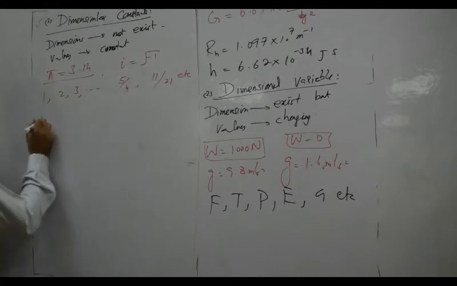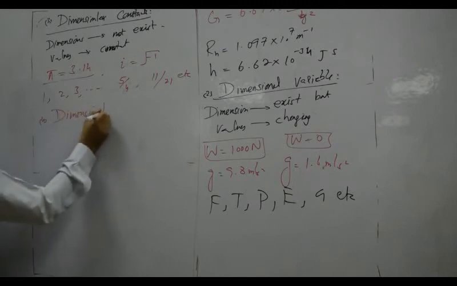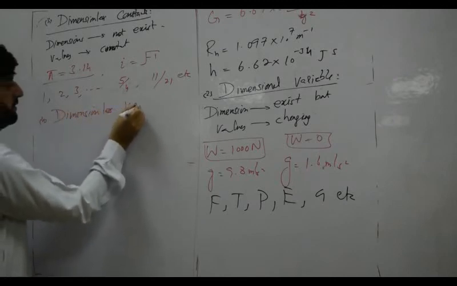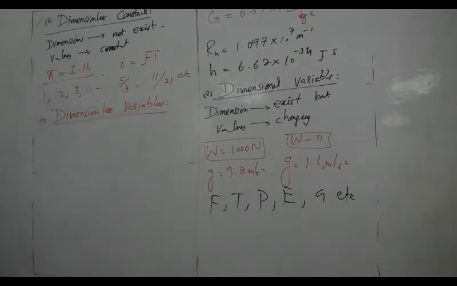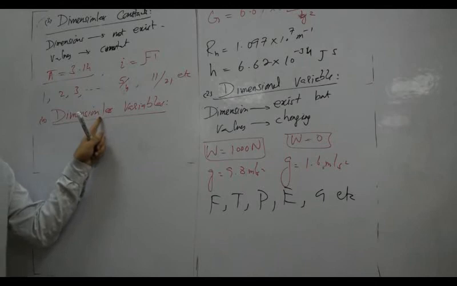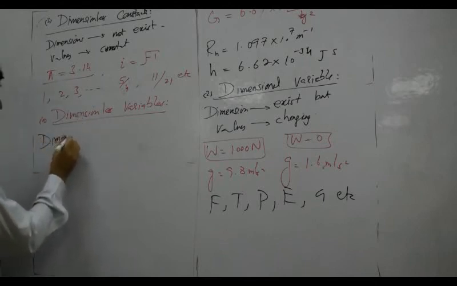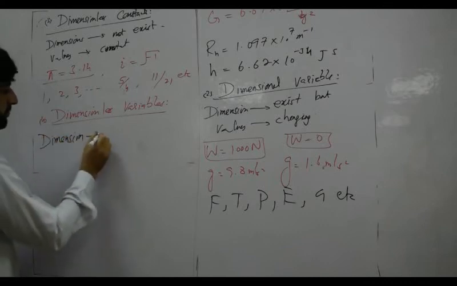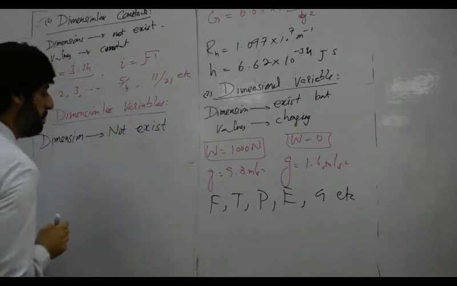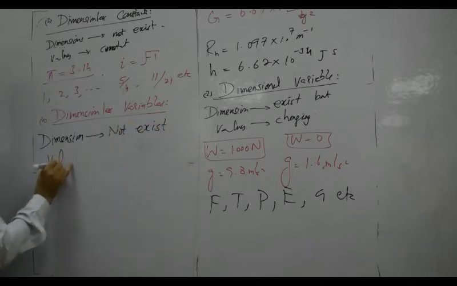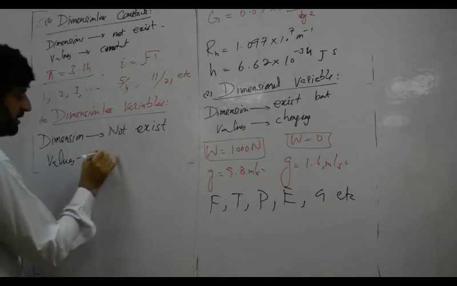The last one is dimensionless variables. Dimensionless means dimensions do not exist, and their values are changing.